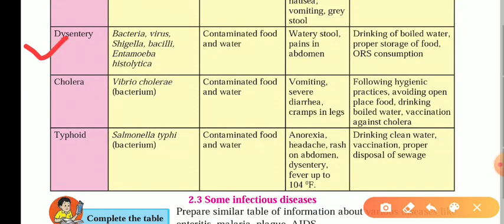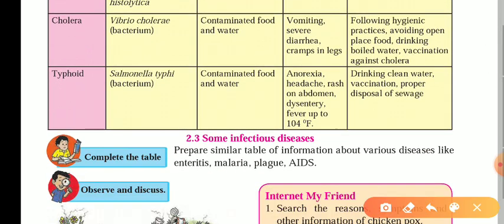Next one is dysentery. Dysentery may be caused by different reasons. Dysentery means what we generally call loose motions. Bacteria, virus, Shigella, Bacillus, Entamoeba histolytica. Contaminated food and water is how this disease spreads. Then watery stool and pains in the abdomen are the symptoms. Drinking boiled water, proper storage of food, and ORS consumption on a regular basis during that disease time.